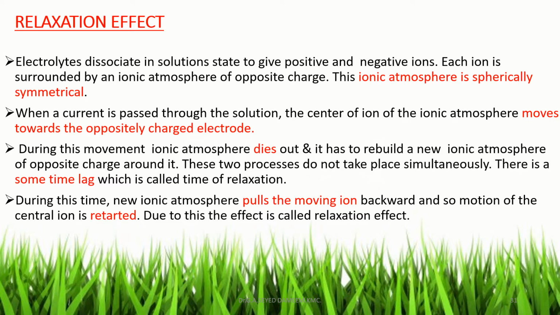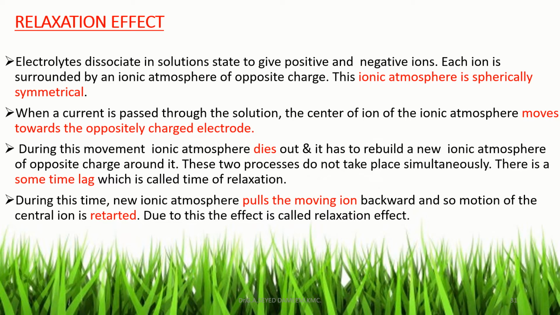When a current is passed through the solution, the central ion, that is the positive ion of the ionic atmosphere, moves towards the oppositely charged electrode, that is, the positive ion moves towards the cathode. During this movement, the ionic atmosphere dies out and it has to rebuild a new ionic atmosphere of opposite charge around it. These two processes do not take place simultaneously.